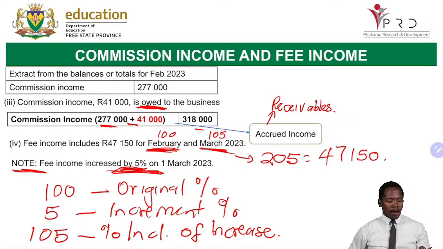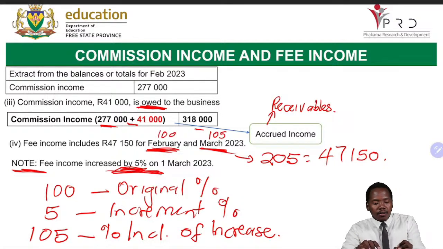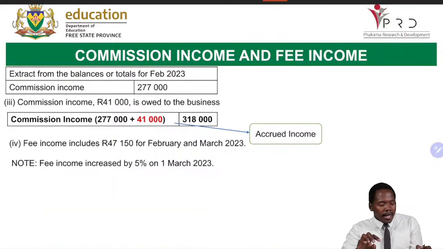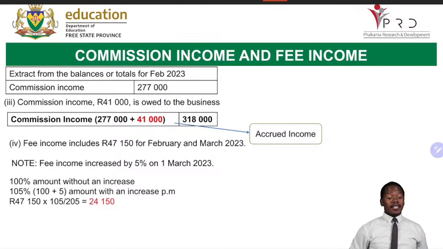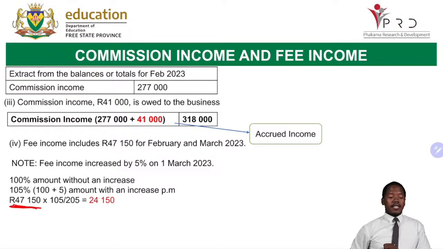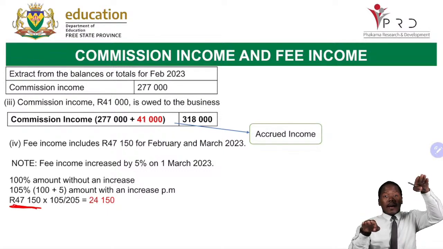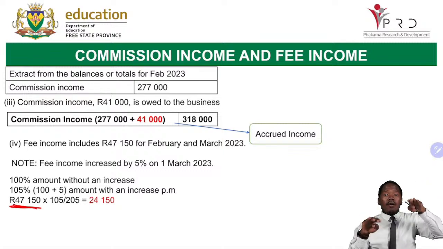Okay. Now, let us move on and see how we are supposed to be doing this question. I'm just going to remove this here so that it becomes clear. This is what I've already explained. 100 is an amount without an increase. 105 is an amount with an increase per month. And now, what are we going to do in our calculation? We say 47,150. Remember, this is the money for 2 months. These 2 months are not balanced, one for 100%, one for 105.